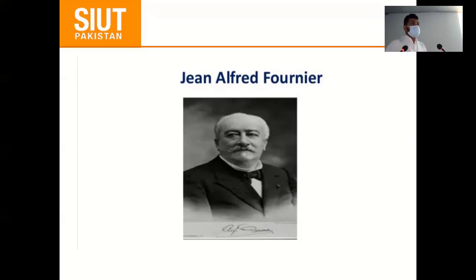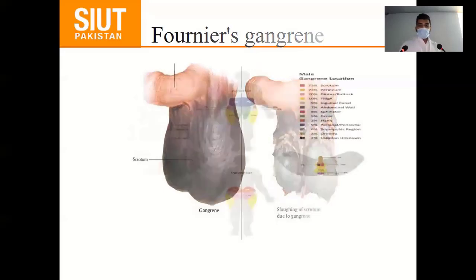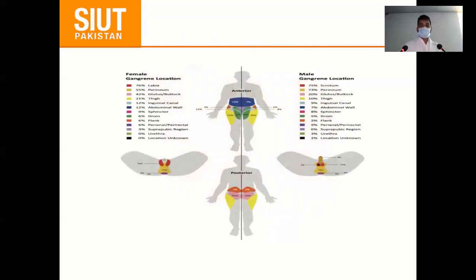So this is the friend dermatologist. His mostly work is based on the syphilis, but in 1883 he presented his 5 cases series of Fournier gangrene. So Fournier gangrene is basically named by this gentleman. So this is the necrotizing fasciitis of the external genitalia that involve the skins and scrotum. And mostly distribution in male is 75% in the scrotum and female is in the labia.